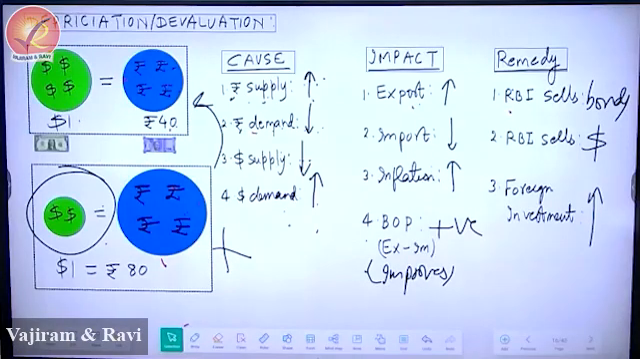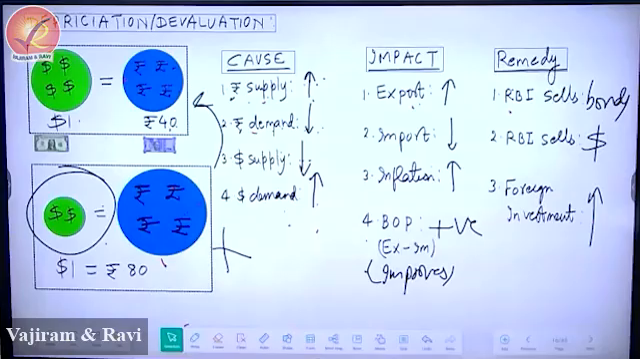Example. Please write. Suppose $1 is equal to 40 rupees. Now the value changes to $1 is equal to 80 rupees.